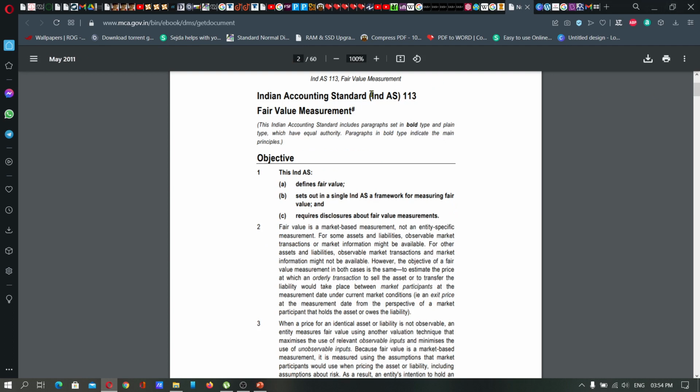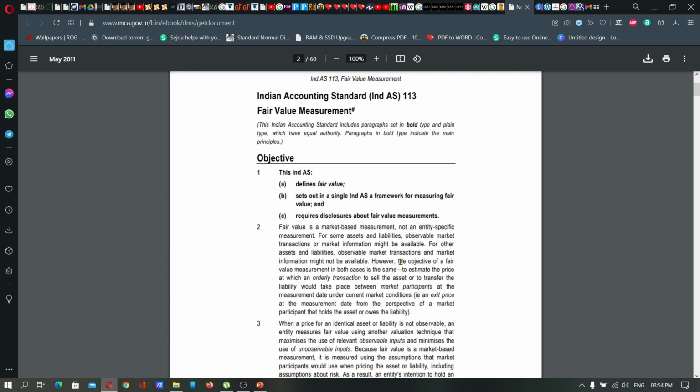Next, Indian Accounting Standard, otherwise known as Ind AS 113, deals with fair value measurement. Fair value usually arises in the case of valuing an asset or a liability with regard to the existing or prevailing market condition.